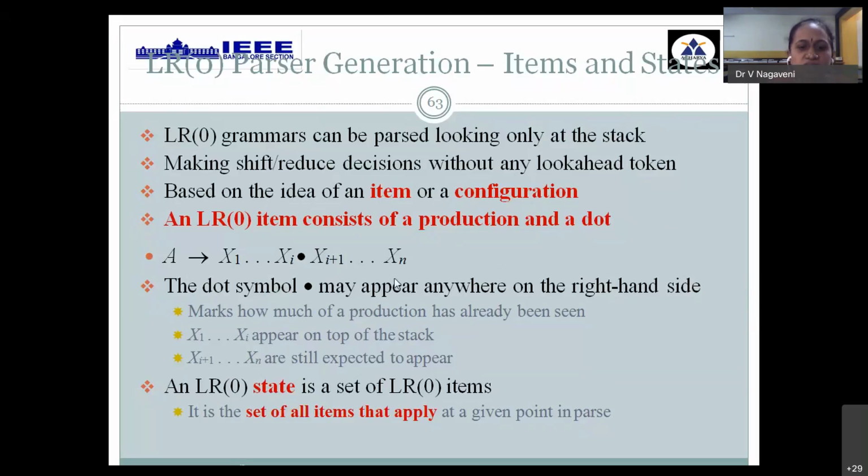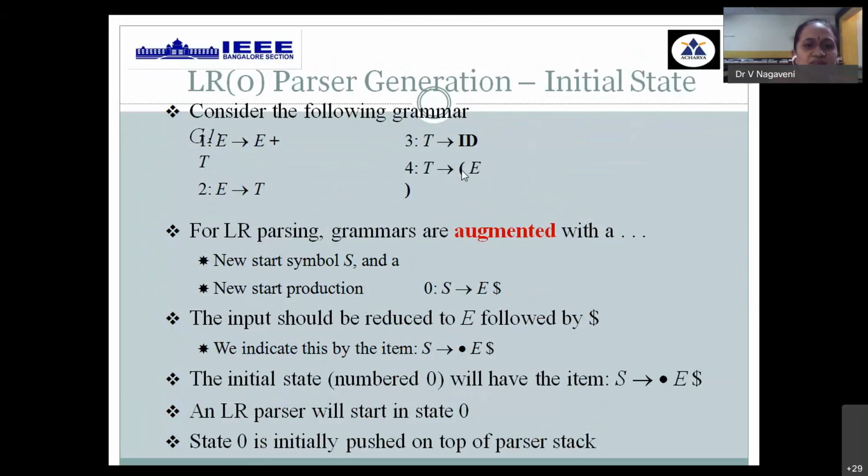The collection of all these items has to be made as one particular state. We call it the canonical collection of LR0 items. This has to be done first, and then we go for creation of the parsing table. So this is the grammar given. Before you start, the given grammar has to be converted into an augmented grammar. For that, introduce a new symbol and add an additional production, the new symbol connected to the old start symbol. That production converts your original grammar to an augmented grammar.